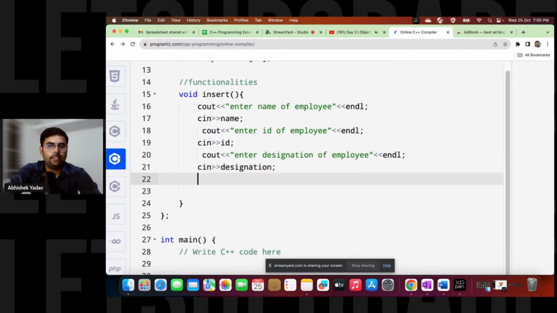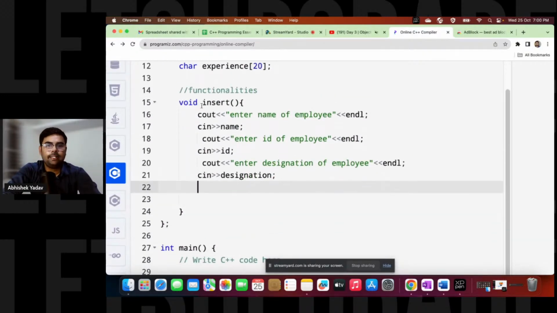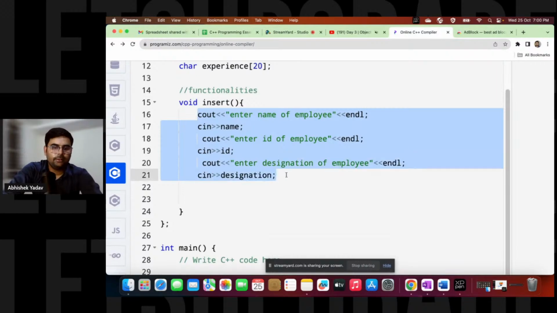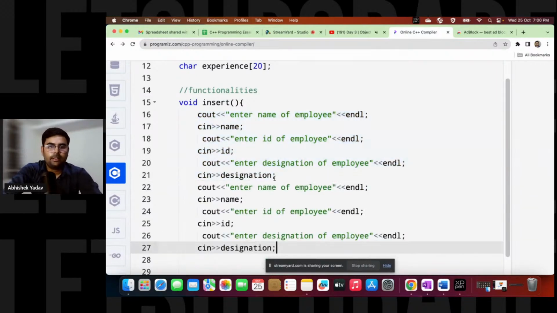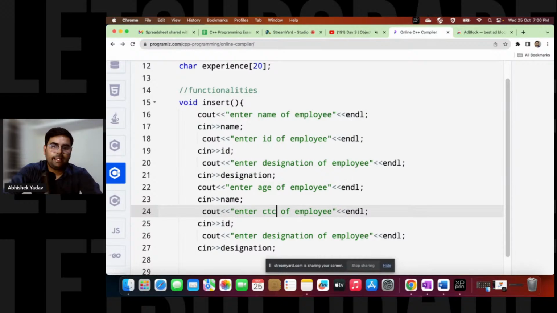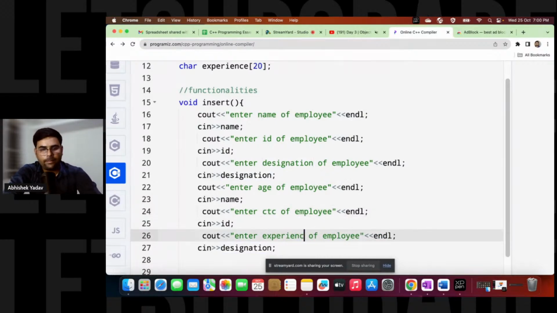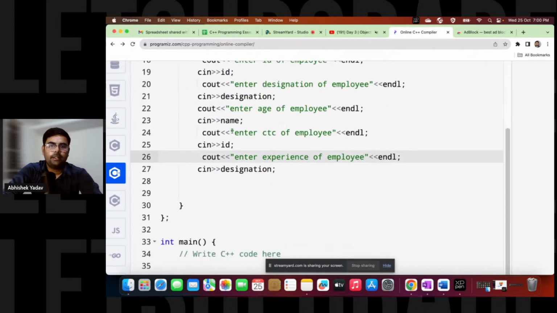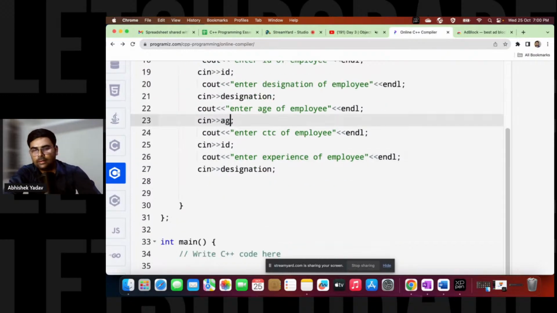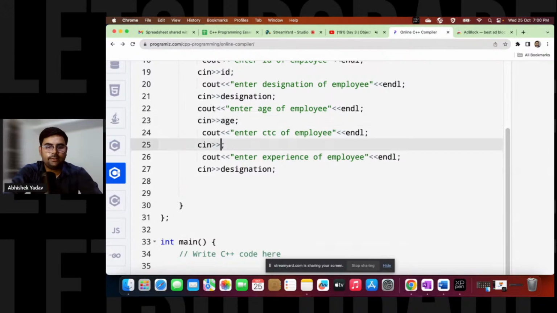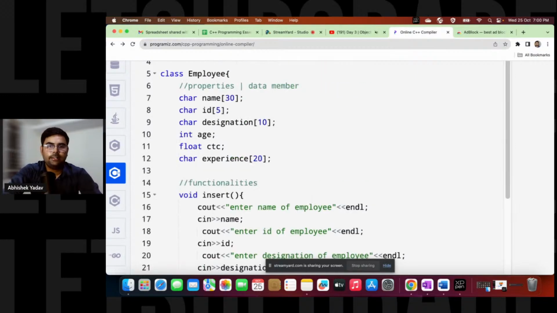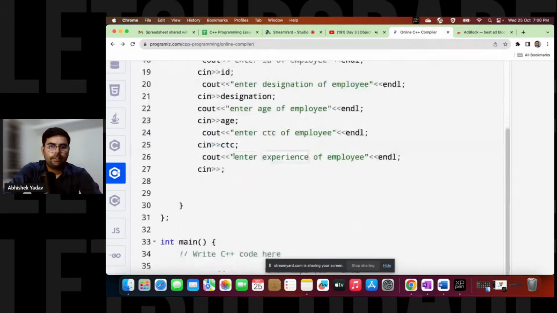And similarly for the remaining ones, that is age, CTC, and experience. So here we have age, CTC, and experience. This one is age, this one is CTC, and this one is experience, right?